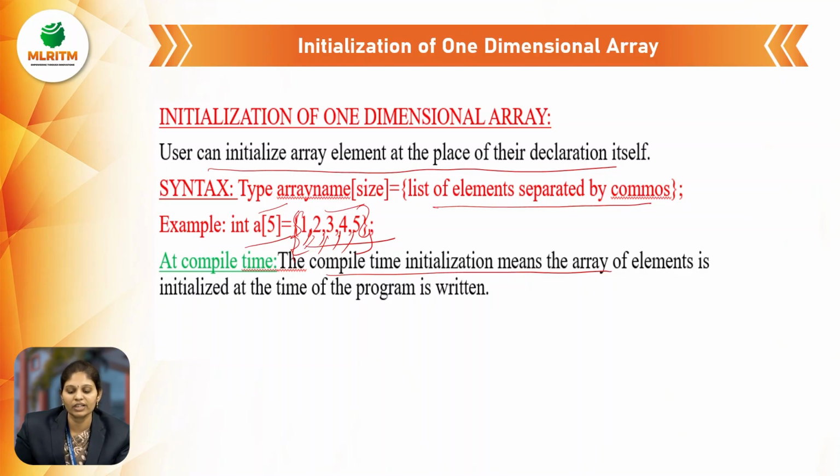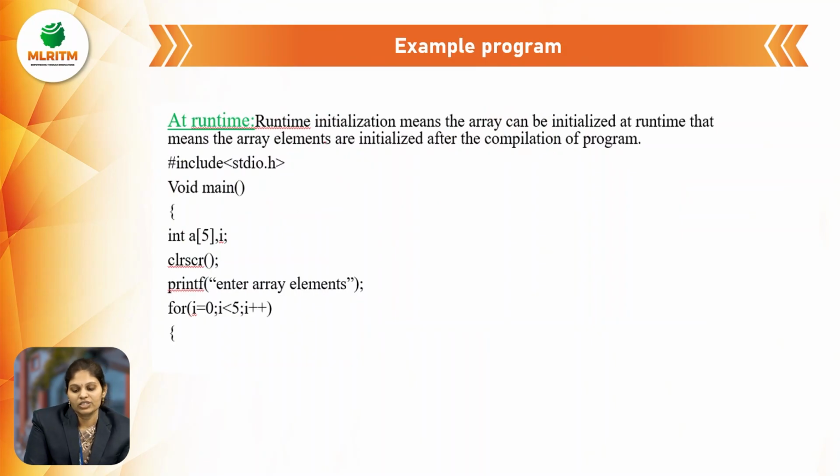The syntax of the one dimensional array is type, array name, size, and the list of elements separated with commas. Runtime initialization means the array elements are initialized after the compilation of the program, while it runs.